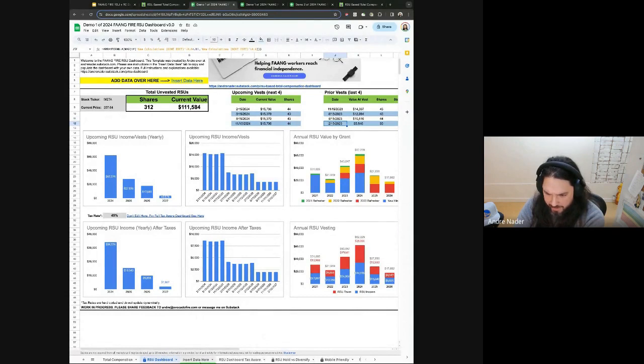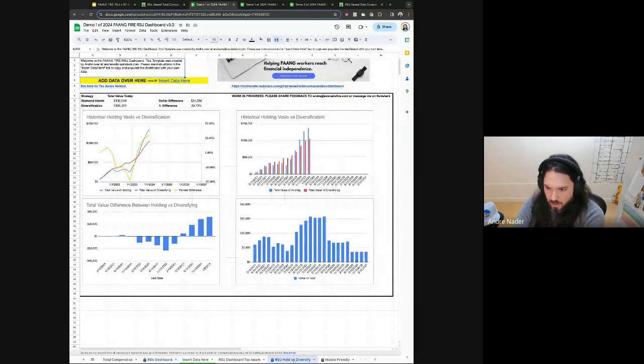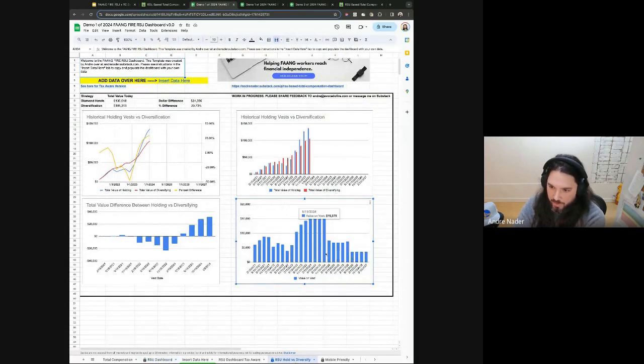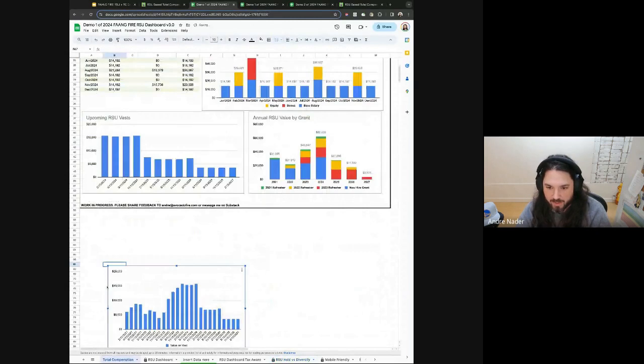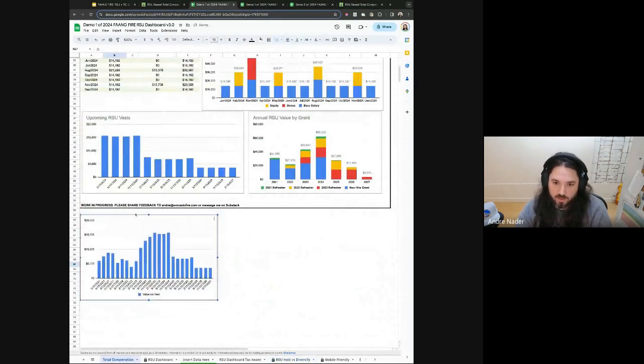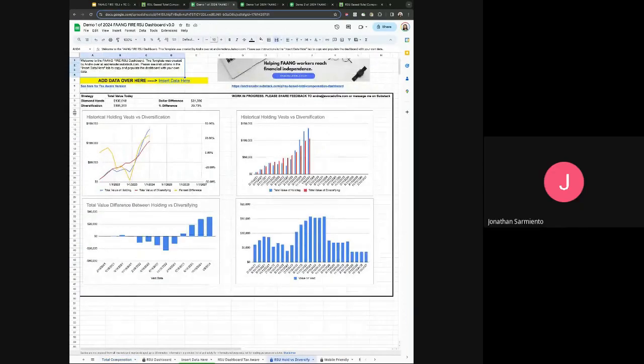And let me see, I believe in the hold versus diversify tab, you also have every single vest. So this one also has all of your past vests. Every single vest would be reflected in that tab. If you cared about other things, most of the different views are here, so you can easily copy and paste, saying, hey, I really want to have this view in this other tab. You just copy that, go over here, paste it in. And now this dashboard is yours, personalized, customized, and it will correctly show you exactly what you care about. Okay, thank you.